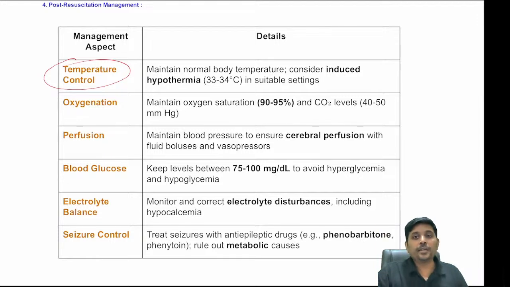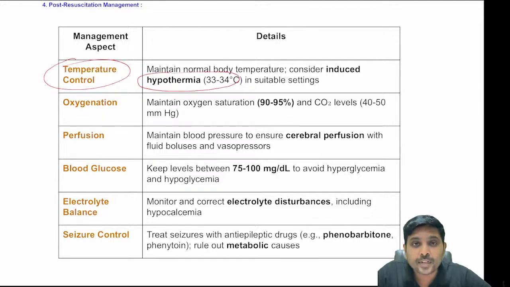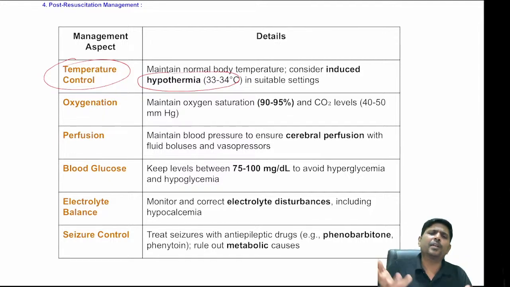This is called therapeutic hypothermia. What is that, my dear boys and girls? This is called therapeutic hypothermia. What do you mean by therapeutic hypothermia? You reduce the temperature of the child. What is the normal temperature? 36.5 to 37.5 degrees Celsius.